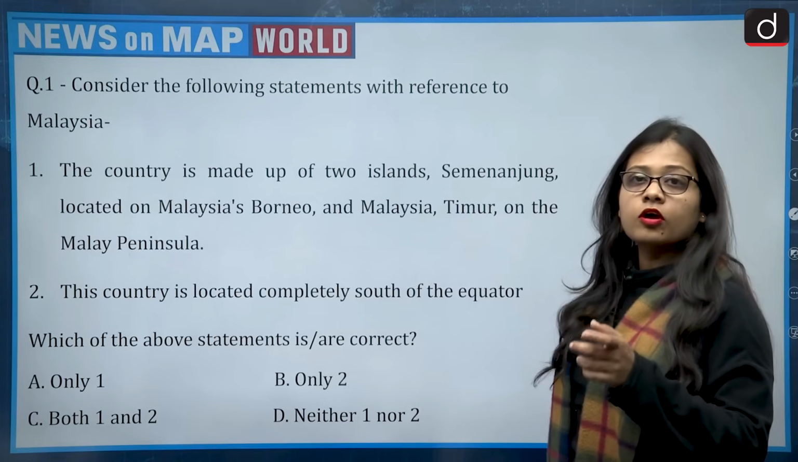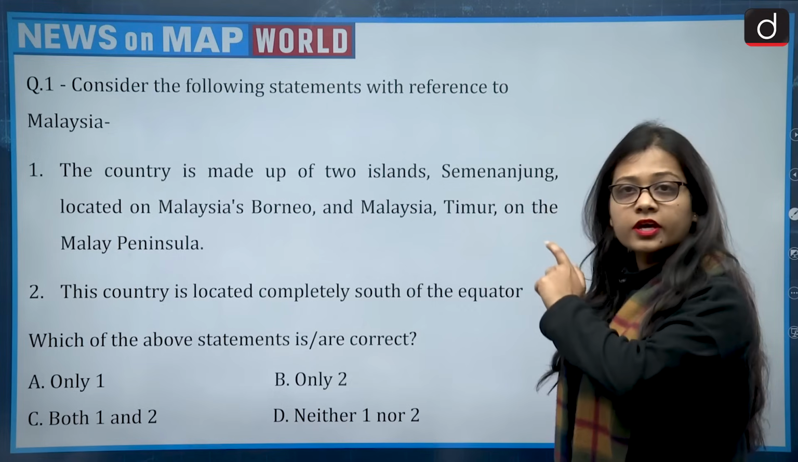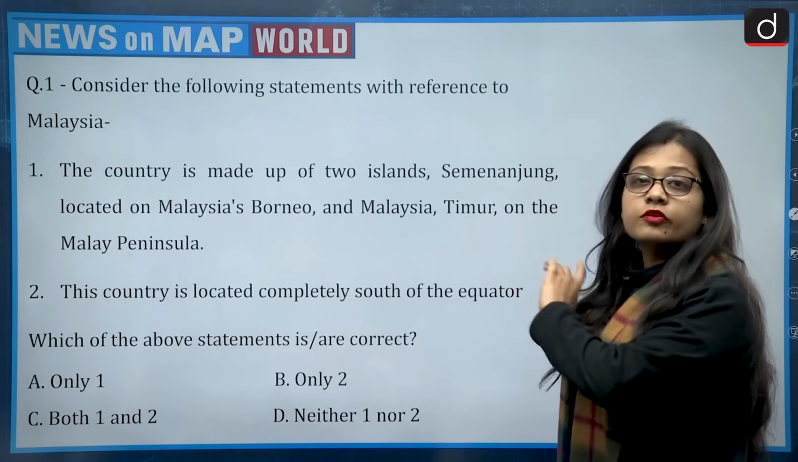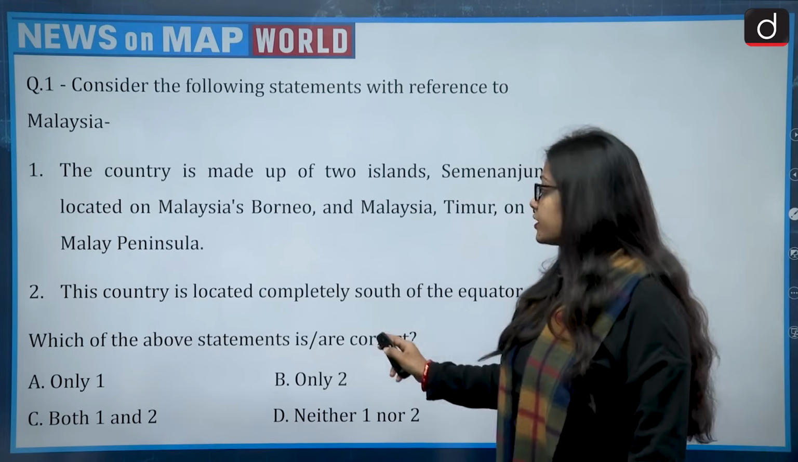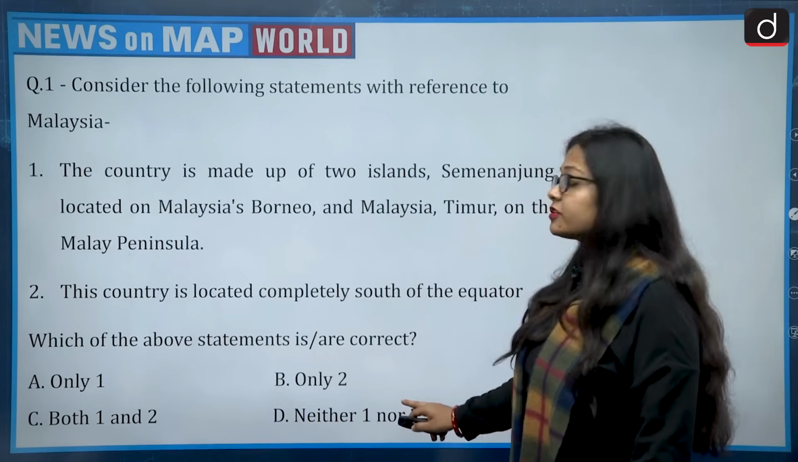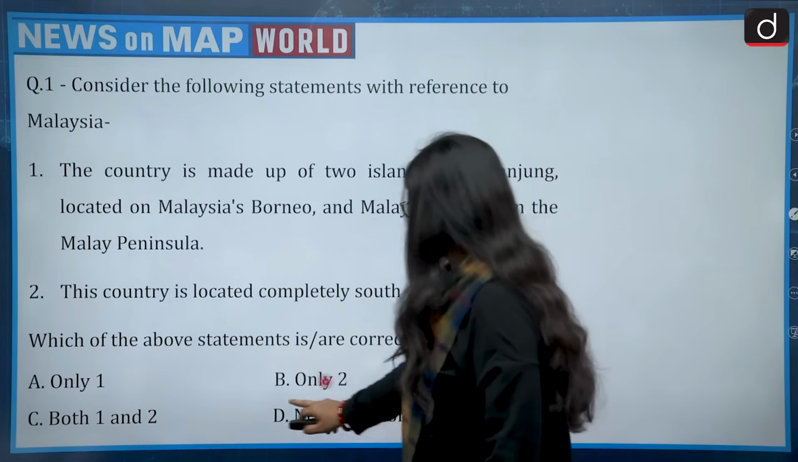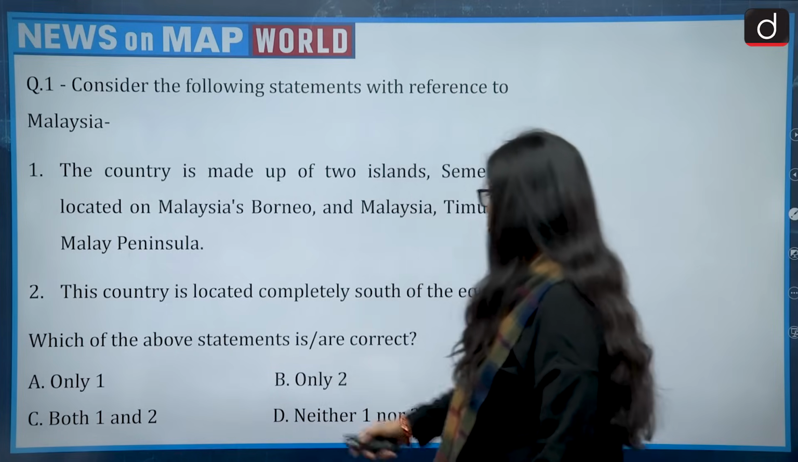So this is wrong. This is also wrong because they are located on which side? It is located on the Borneo side. So we have to talk about the correct statement, and the first is wrong, the second is wrong. It means the correct answer is option D, that is neither 1 nor 2.